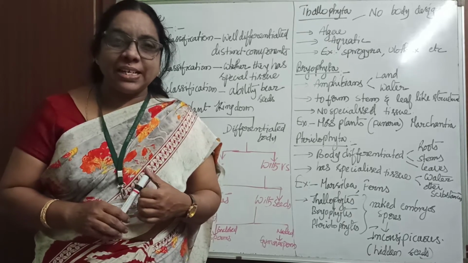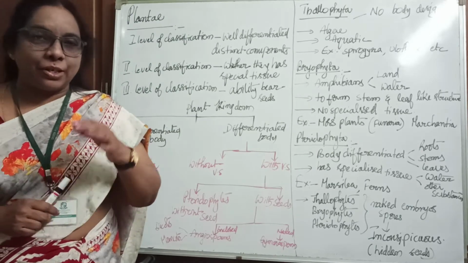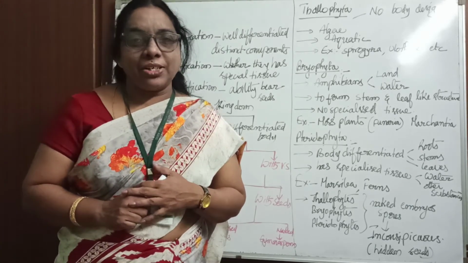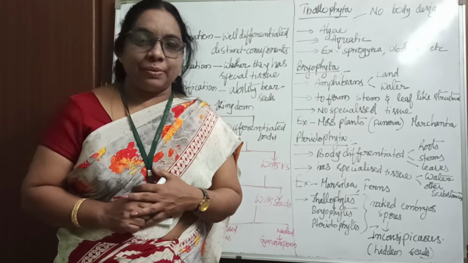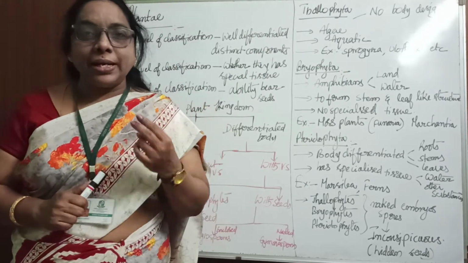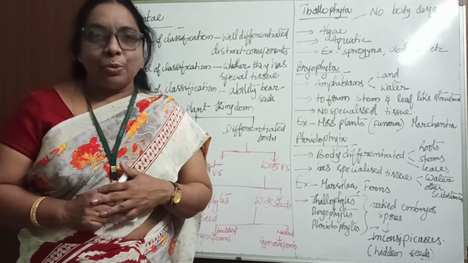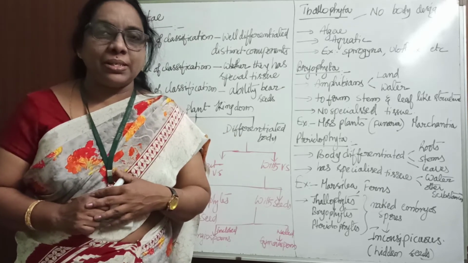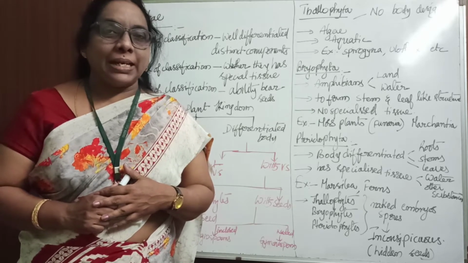So, very good morning children, welcome to biology class. Today in class we will discuss a new topic, the classification of plants, or we can say plant classification. Living organisms are divided into two kingdoms: one is the plant kingdom and the second one is the animal kingdom. In today's class we are going to study the plant kingdom.